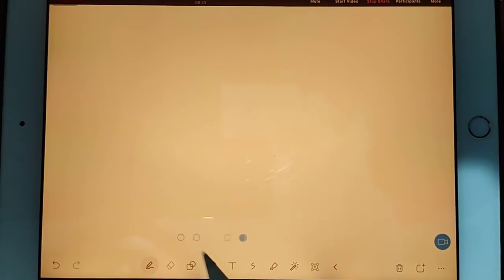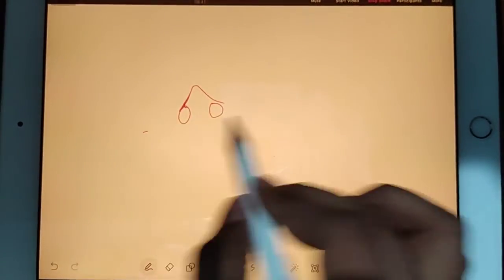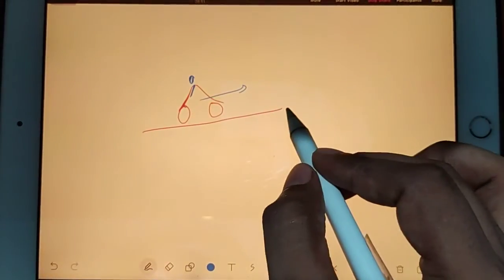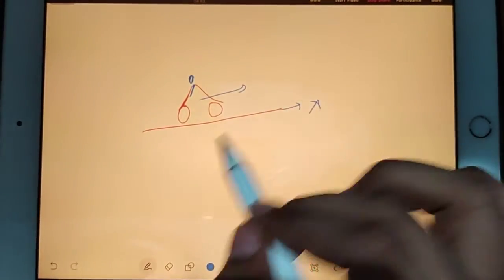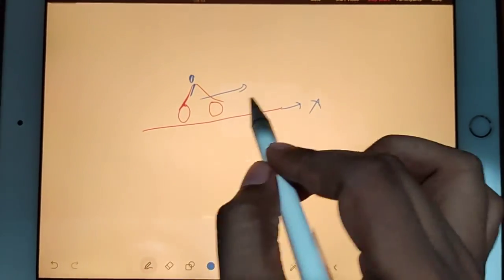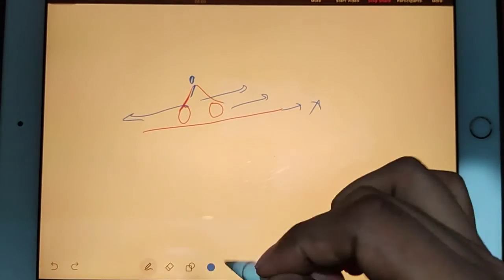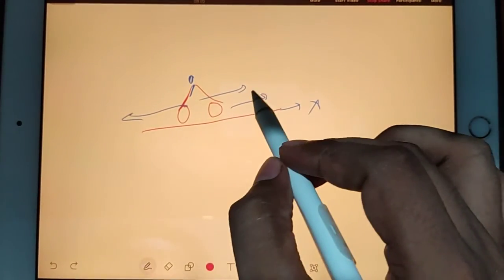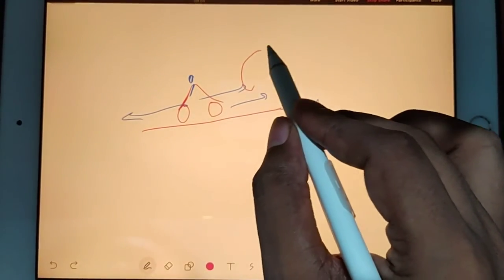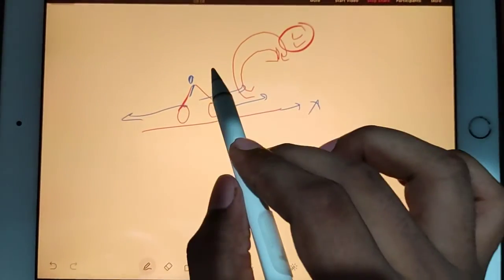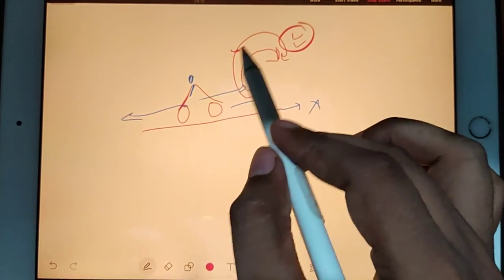Now, suppose you have a bike going on the straight road. So degree of freedom will be, suppose this is the x-axis, so degree of freedom will be 1. Either you go in this direction or you go in this direction, the dimension is the same. So degree of freedom will be 1. But imagine this bike is doing any kind of jump in which it is rolling like this. So because of the roll, you have to count an extra degree of freedom, because it is another type of displacement.